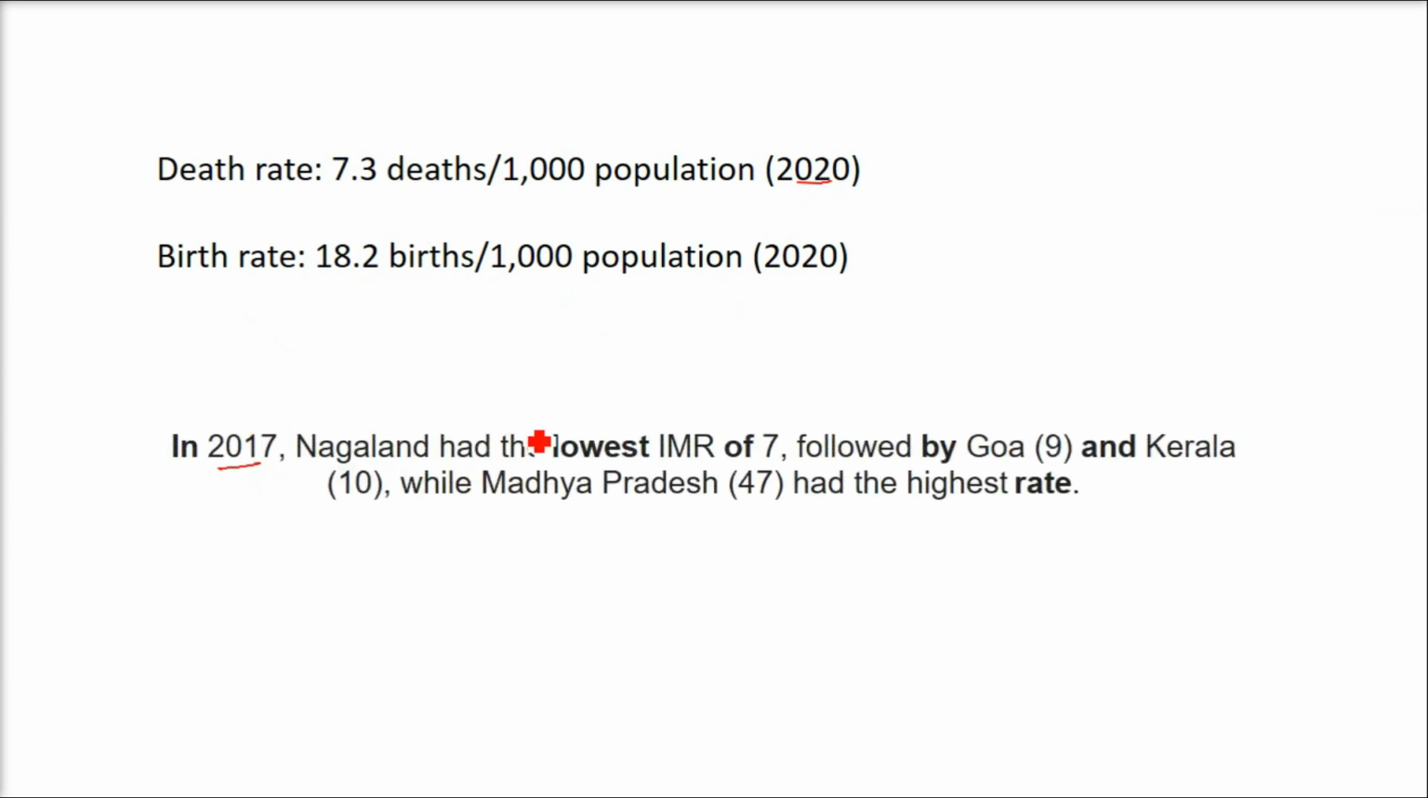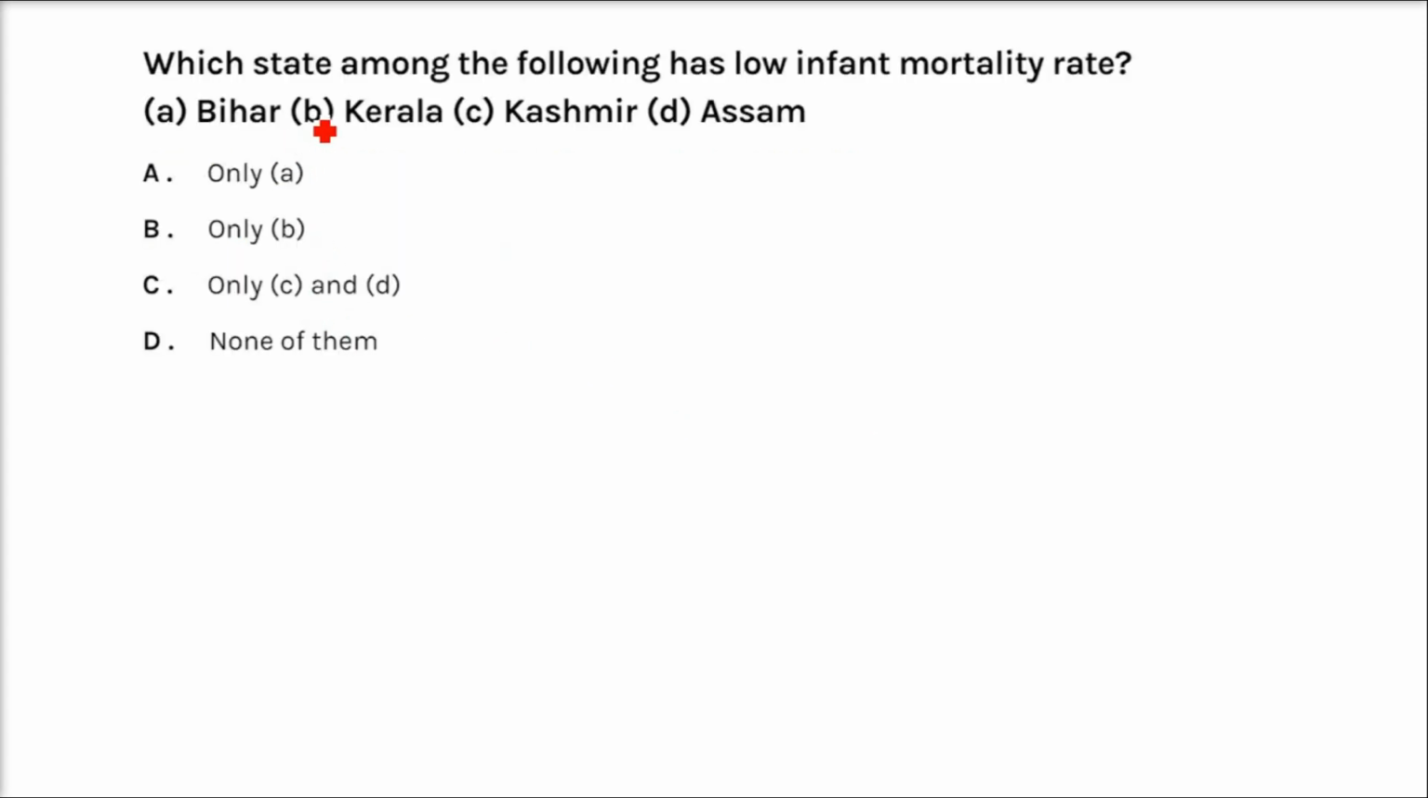And in 2017, Nagaland has the lowest IMR, infant mortality rate. That is, the kids who are dying are just 7. It is followed by Goa, then Kerala, and Madhya Pradesh has the highest number. 47 kids are dying. This is the highest rate. Taking an example, which state among the following has the low infant mortality rate? Means the kids who are born in these 4 regions, they die less. The answer is B, Kerala.